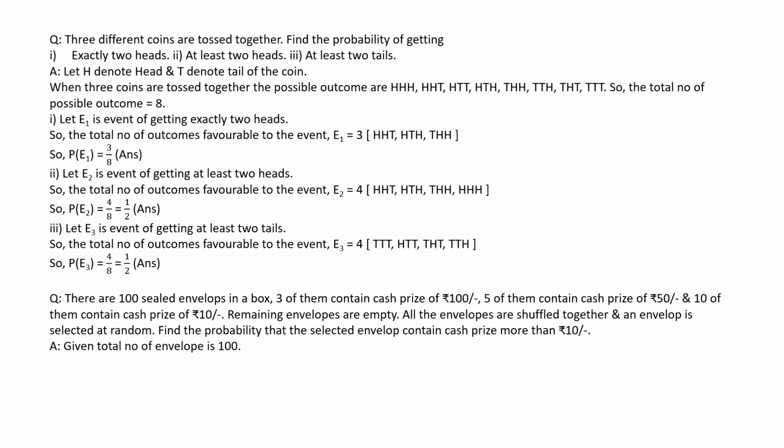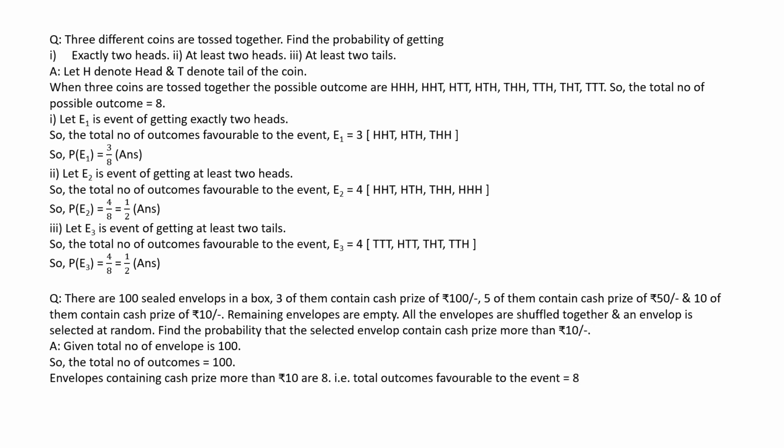Given that the total number of envelopes is 100, the total number of outcomes is 100. Now, the envelopes containing a cash prize of more than ₹10 number 8. That means the total favorable outcomes to the given event is 8. Why is it 8? Because 3 contain a cash prize of ₹100 and 5 contain a cash prize of ₹50. So the total number of envelopes containing a cash prize of more than 10 is 5 plus 3, which is 8. So the required probability of selecting an envelope containing a cash prize of more than 10 is 8 by 100, or 2 by 25.